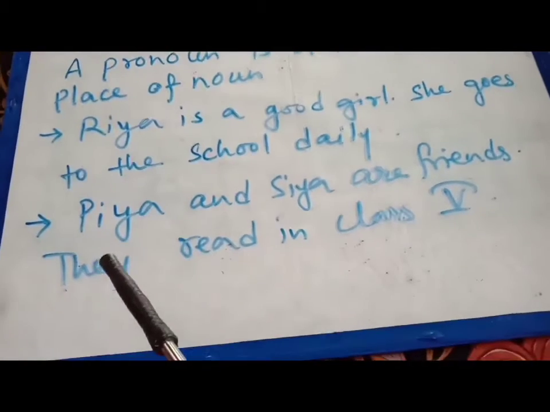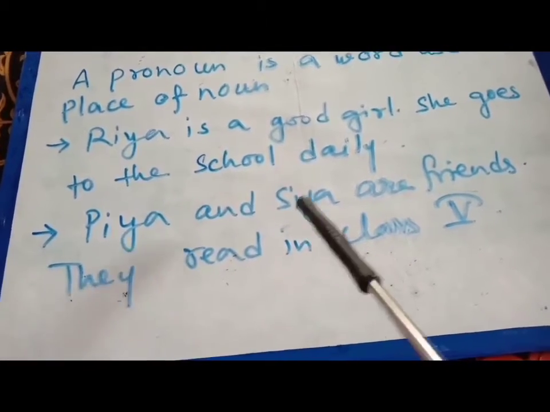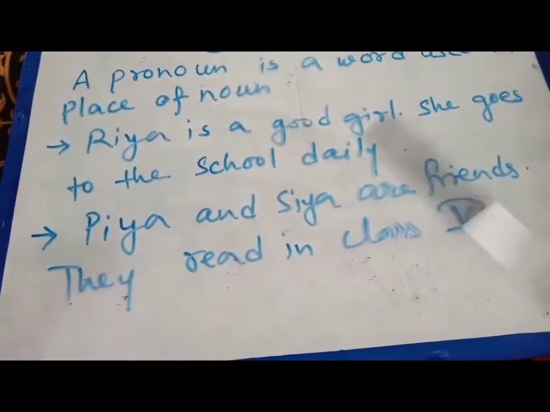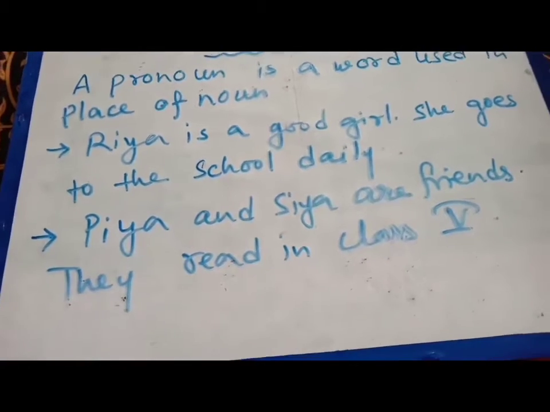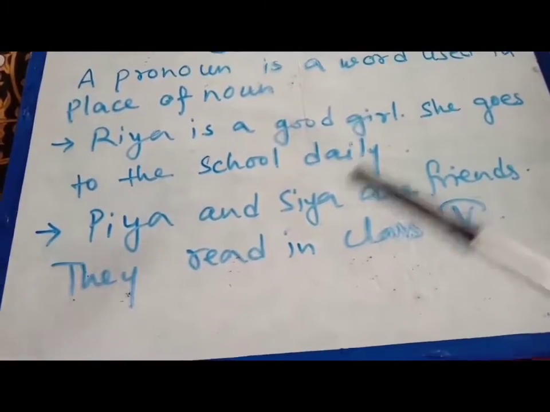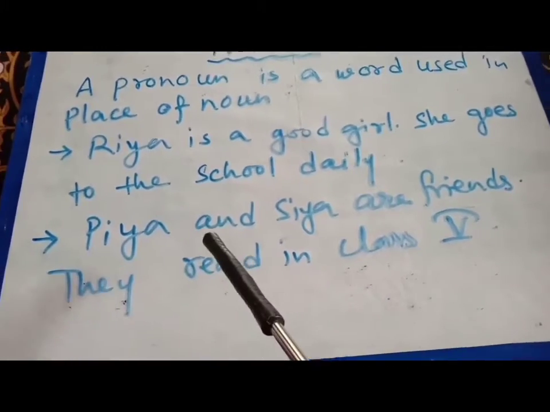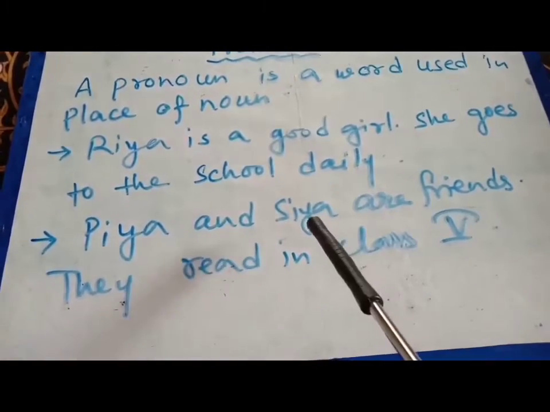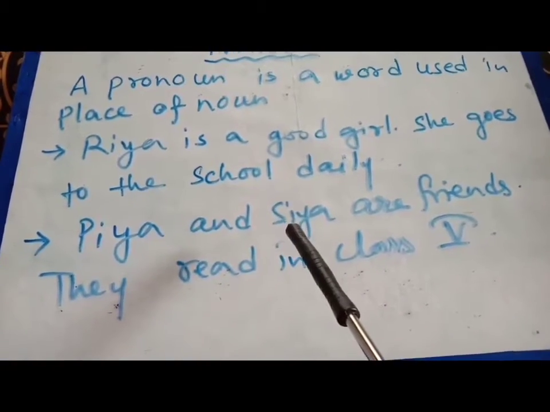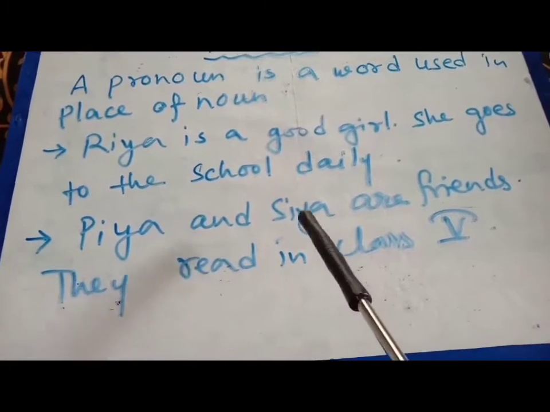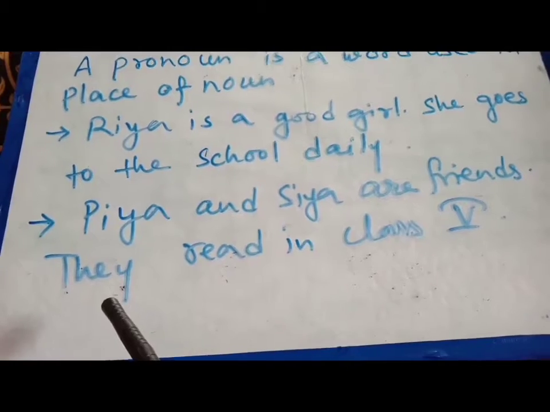Okay, now here is another example given. Pia and Sia are friends. They read in class 5. So instead of Pia and Sia, how many are there? Pia and Sia are two people. Instead of these naming words, Pia and Sia, I have written they. So they will be a pronoun.